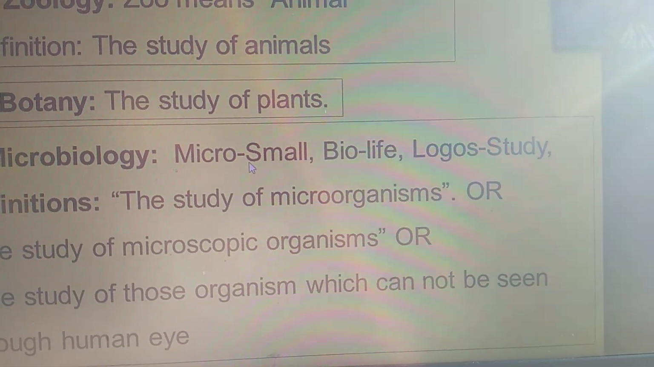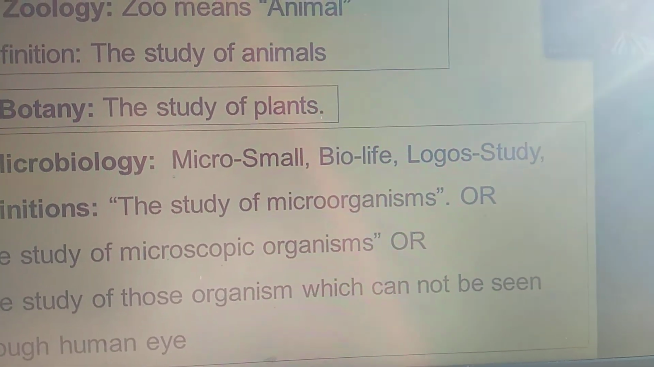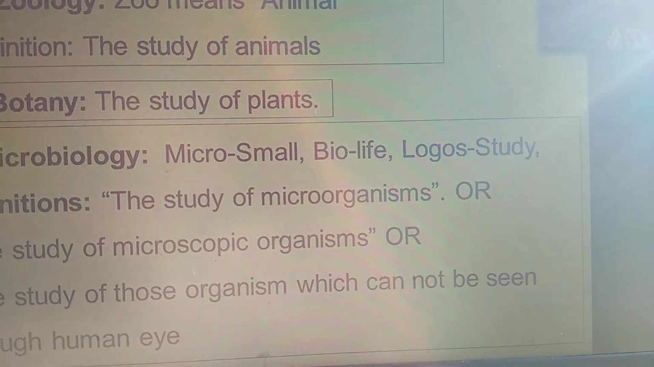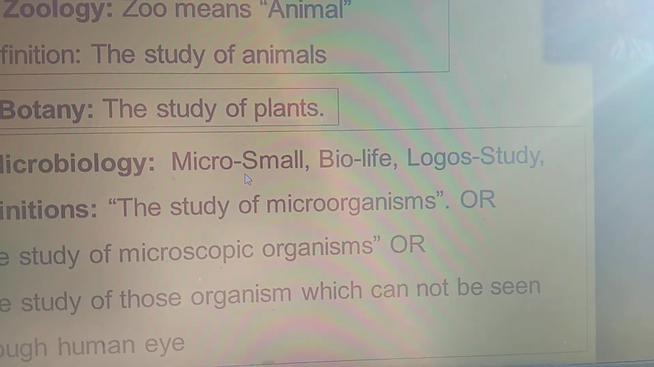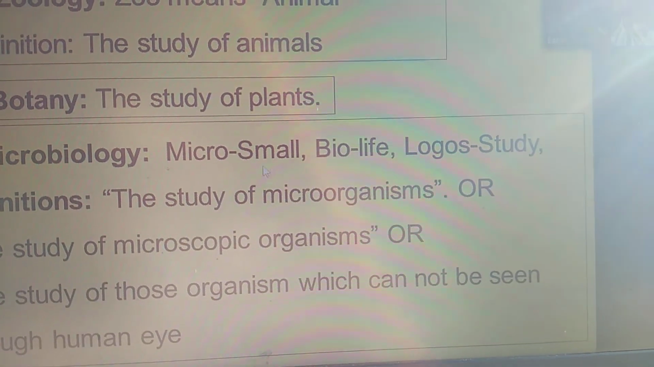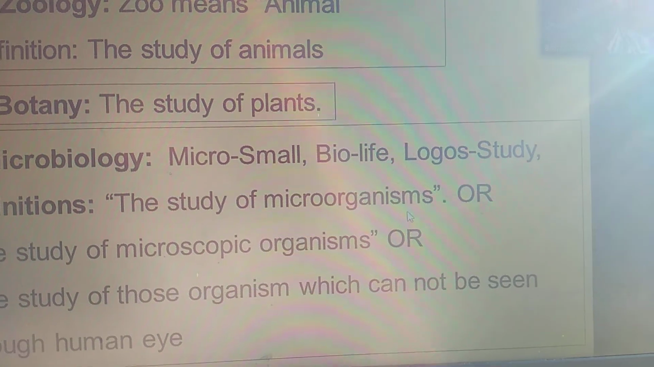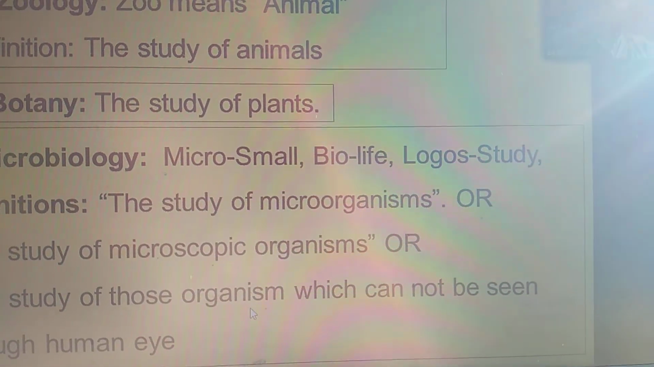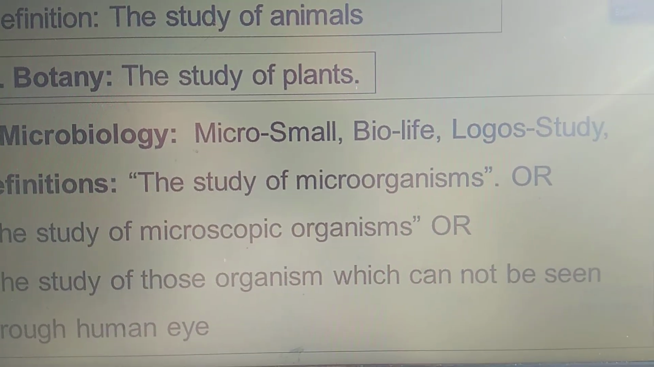Like bacteria and viruses, we cannot see them with our own eyes. So this type of life is called micro life, or microorganisms, or small organisms. The study of these small organisms is called microbiology: the study of microorganisms, or microscopic organisms, or those organisms which cannot be seen by the human eye.